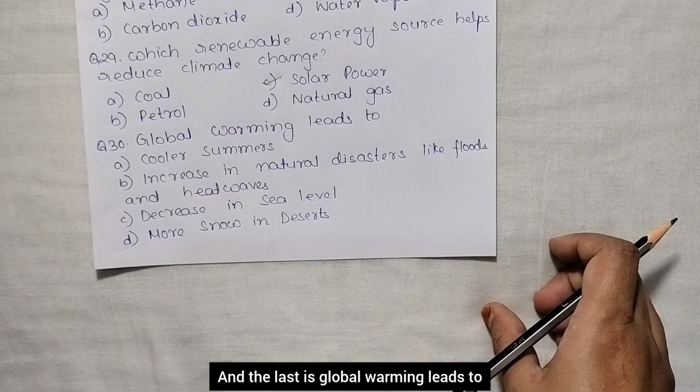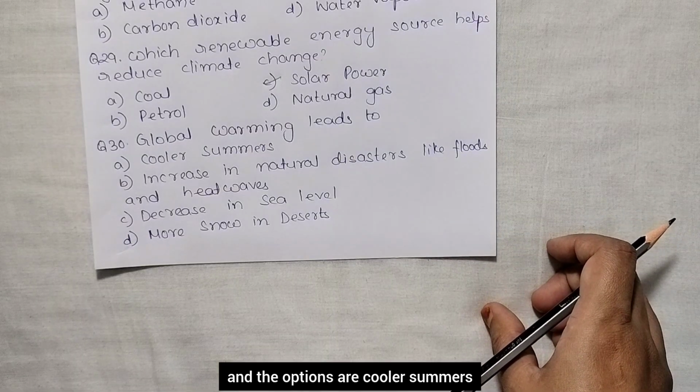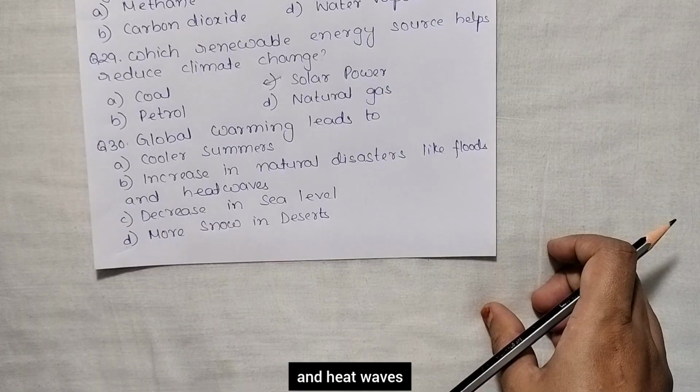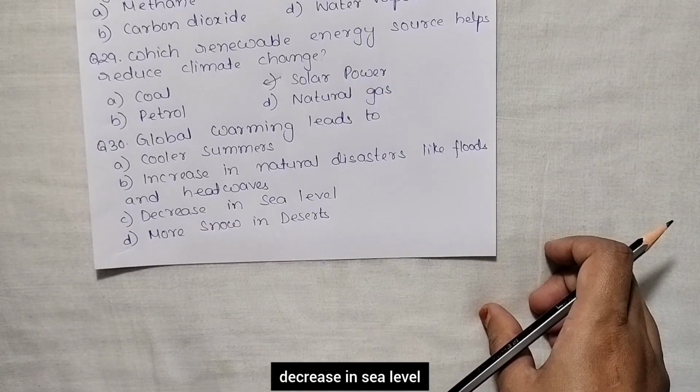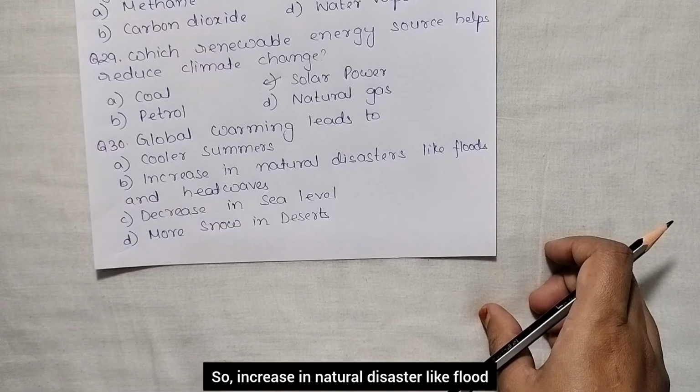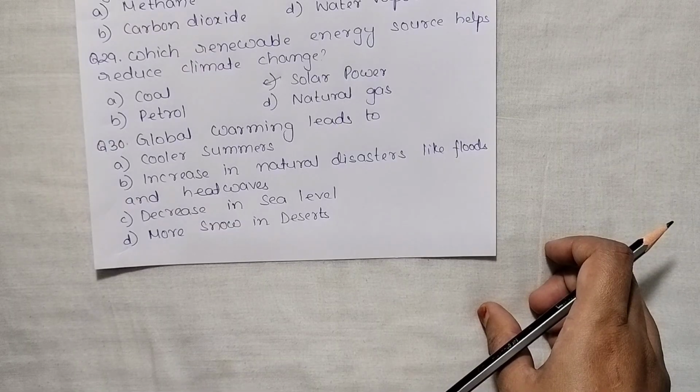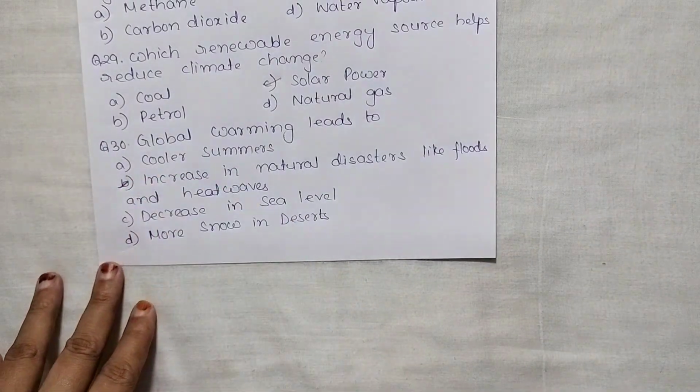And the last is, global warming leads to, and the options are cooler summers, increase in natural disasters like floods and heat waves, decrease in sea level, more snow in desert. So increase in natural disasters like floods and heat waves. So this is the correct answer.